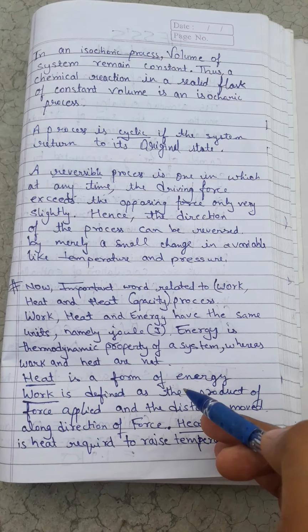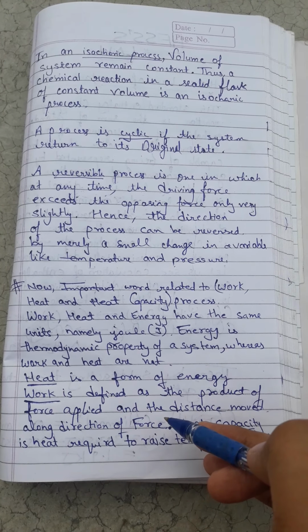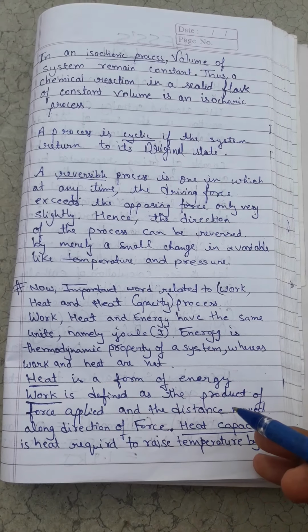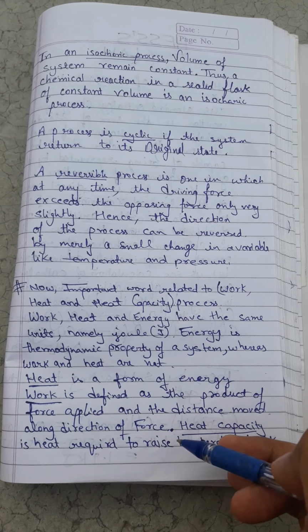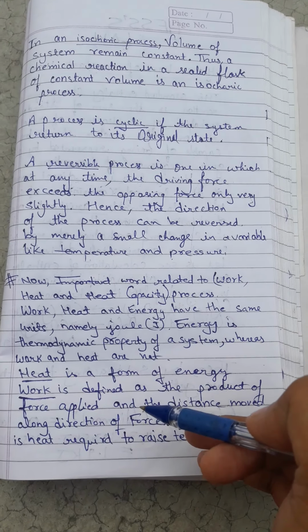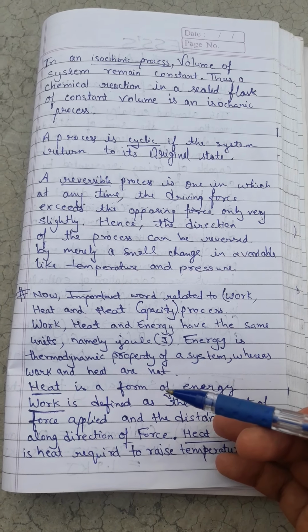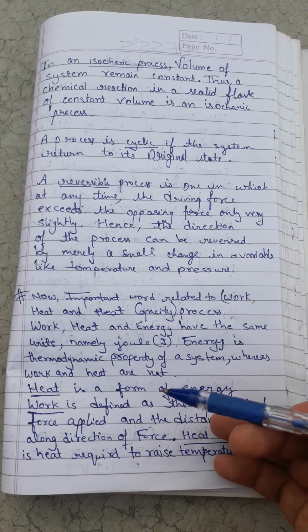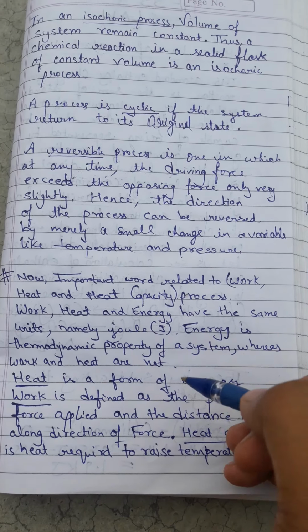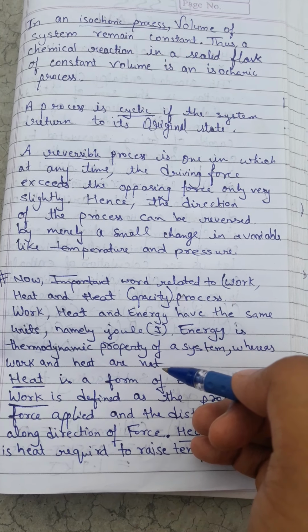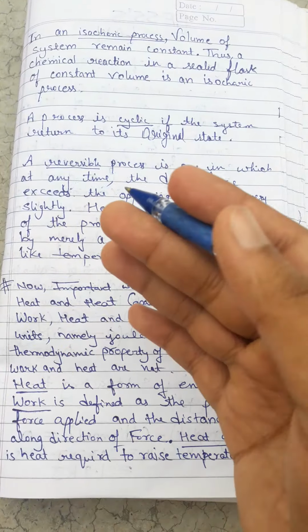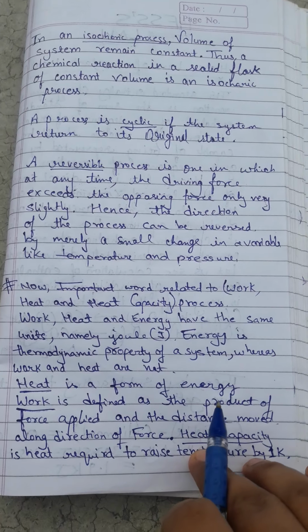Work is defined as the product of force applied and the distance moved along the direction of force. So work is equal to force dot product distance. The main important thing about force and work is that force has different physical origins while work can be done in a variety of ways.